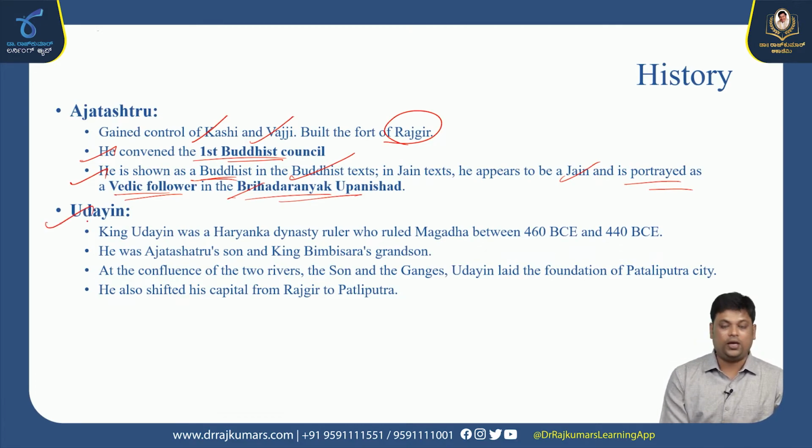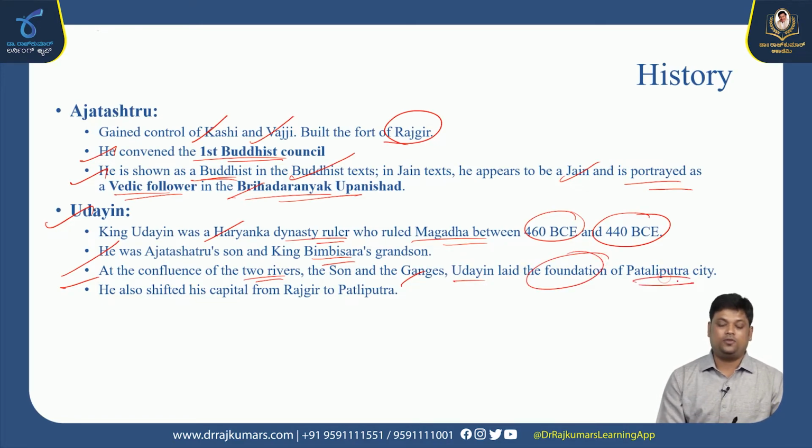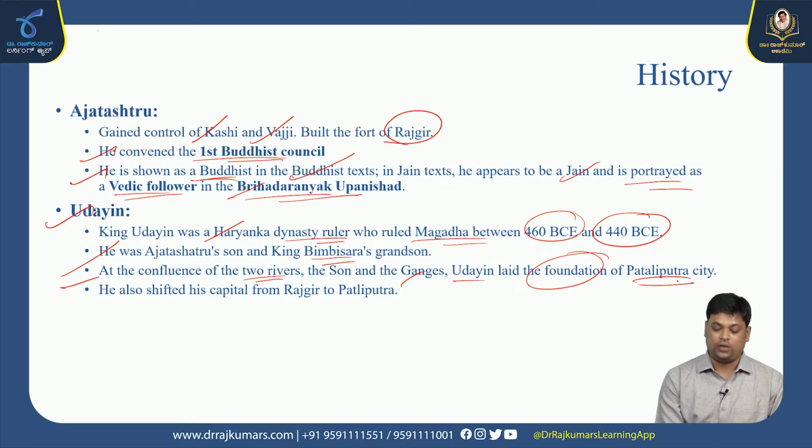Next personality, Udayin. He was the Haryanka dynasty ruler who ruled Magadha between 460 and 440. He was a son of Ajatashatru and grandson of Bimbisara. At the confluence of two rivers, the Son and the Ganges, Udayin laid the foundation of which city? Pataliputra. Pataliputra was founded by Udayin only. He was also responsible for shifting the capital from Rajagriha to Pataliputra.